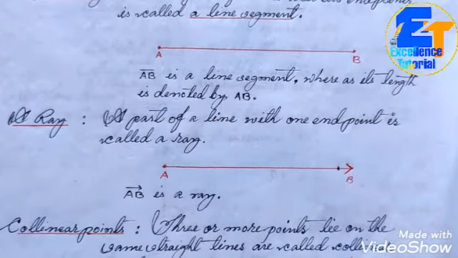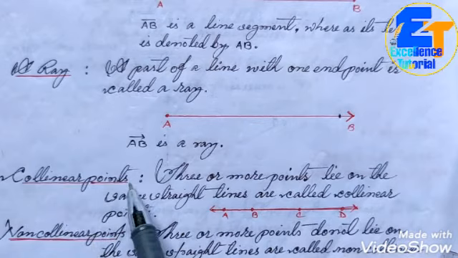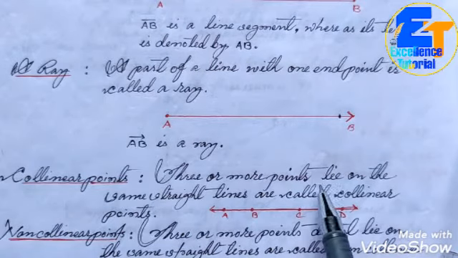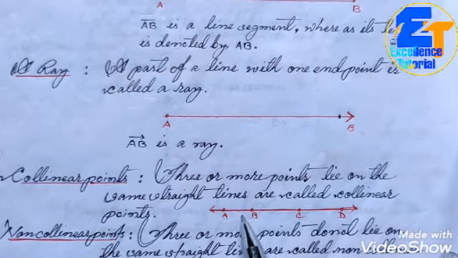Now next, you must know about collinear points. Three or more points that lie on the same straight line are called collinear points. You can see in the figure, all these points are lying on the same straight line. How many points are here? See, A, B, C, D. All these 4 points are lying on the same straight line.